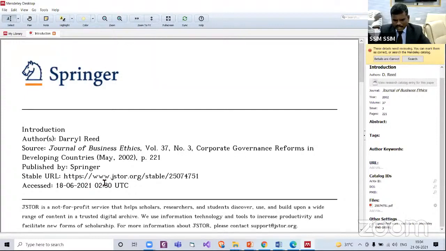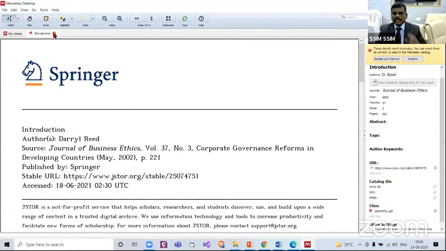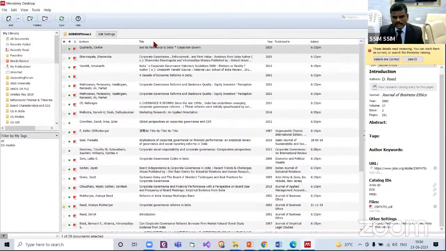If DOI information is available, you can copy and paste that. Here we have this URL. We can copy the digital object identifier, DOI, Control C, and paste in the URL. Now, when we close this, it gets saved automatically.